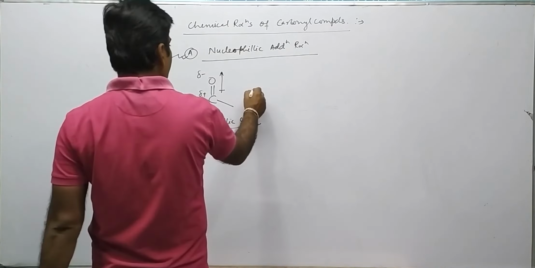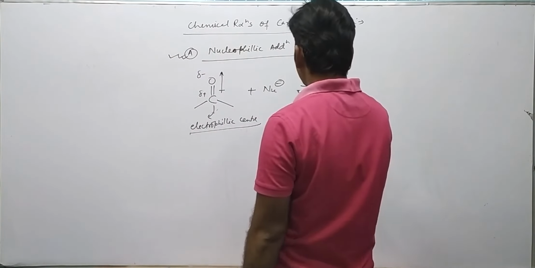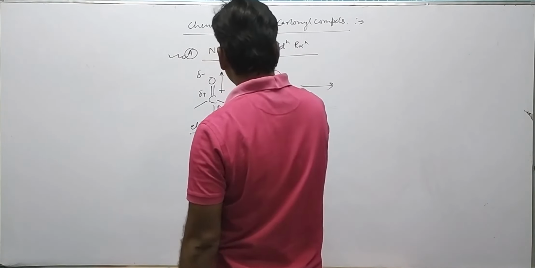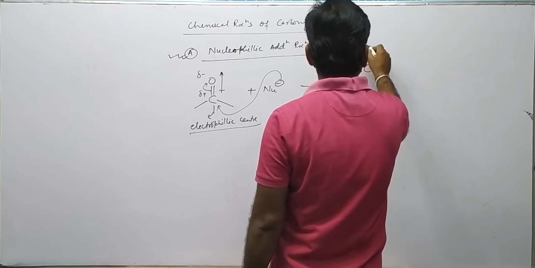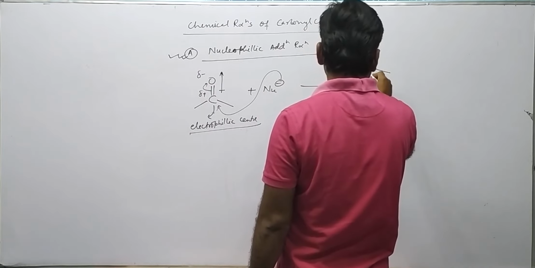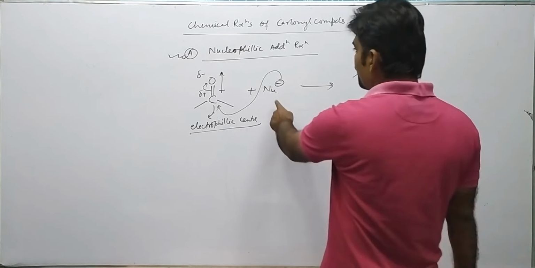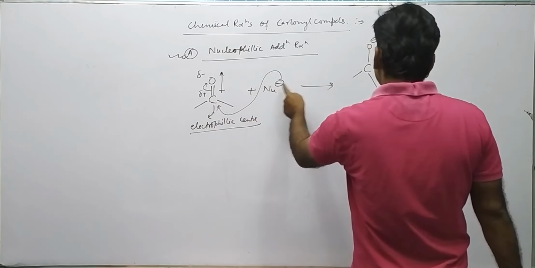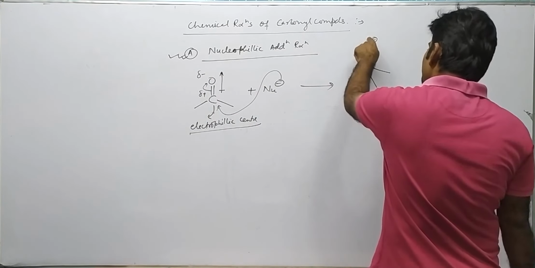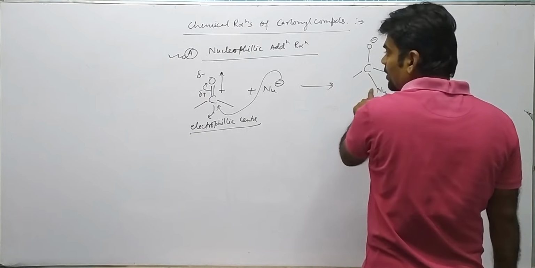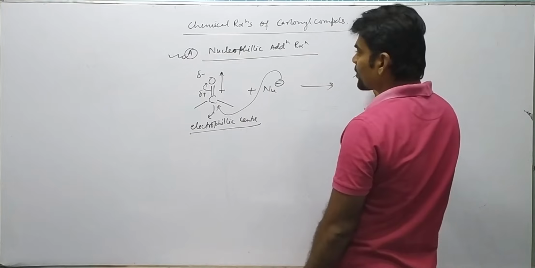Any nucleophile can approach this electrophilic center, and due to this approach of the nucleophile to the carbonyl compound, this pi bond is shifted permanently towards the oxygen as O minus. Over here, the nucleophile is getting attached. This creates a negative charge on oxygen, and the nucleophile forms a bond with this carbon. Now it was an sp2 hybridized carbon, and now it becomes an sp3 hybridized carbon, isn't it?